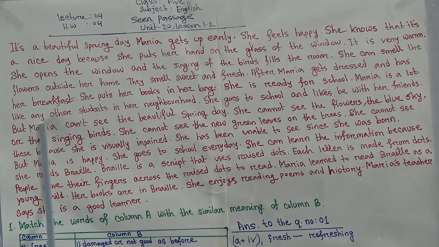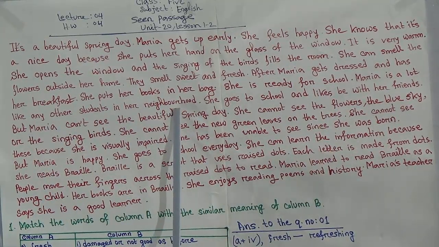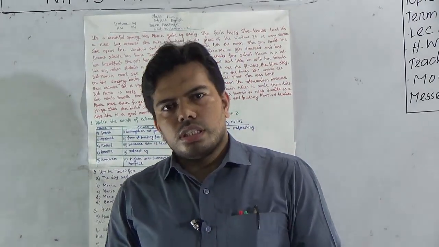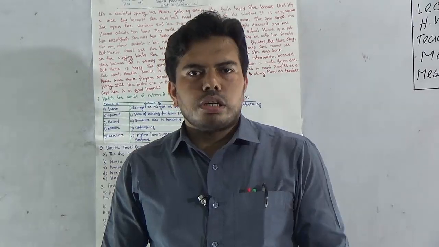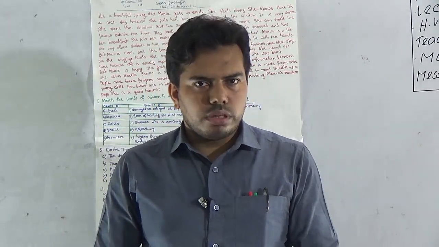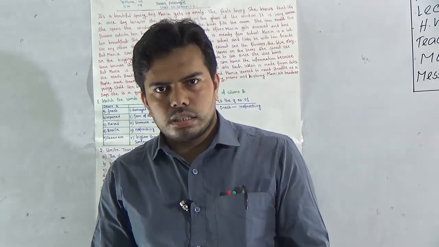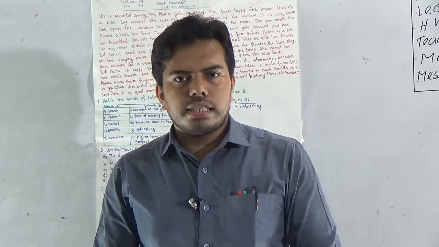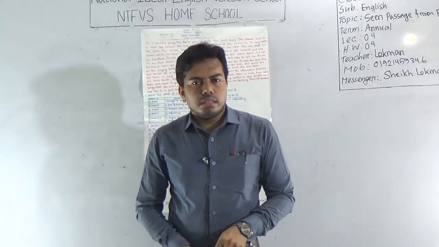Maria is a lot like any other student in her neighborhood. She goes to school regularly like others. She comes back from school to home like others. She learns like other students, and her teacher says that Maria is a good learner.